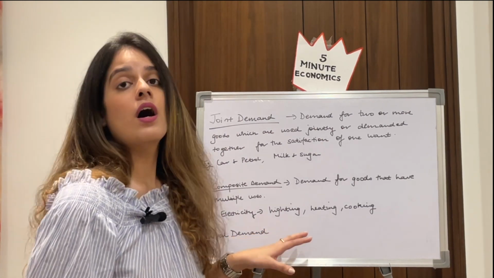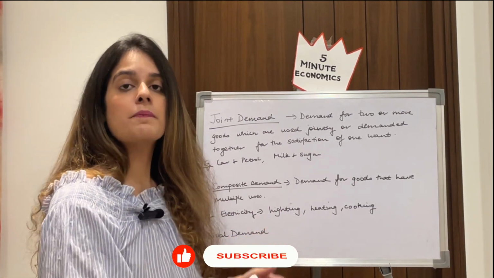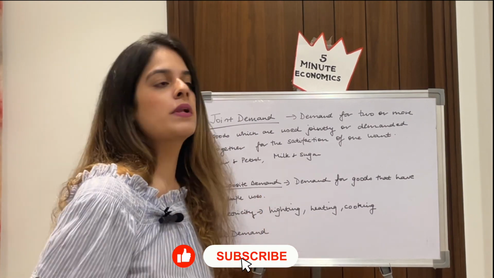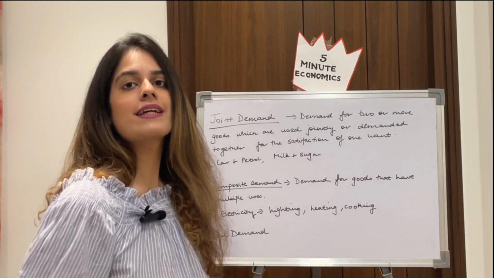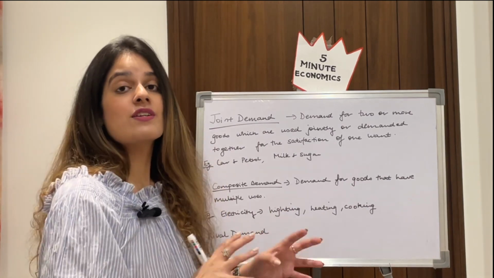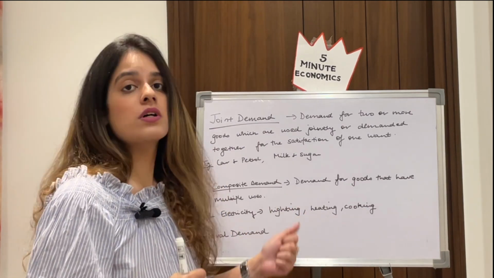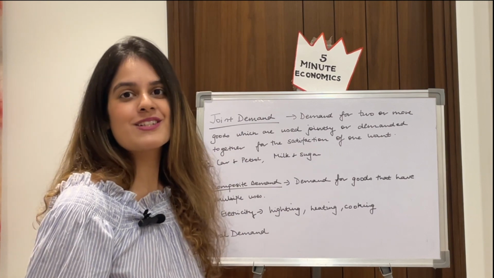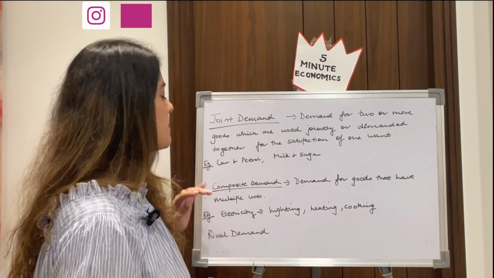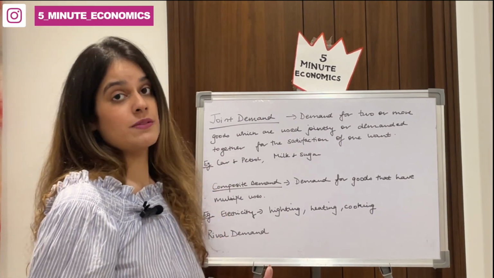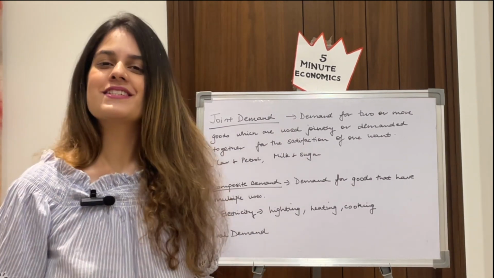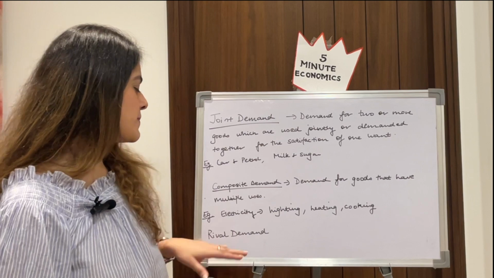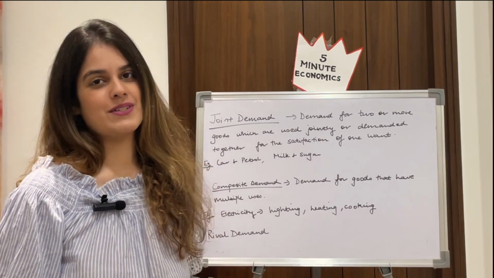It's more, we want to use it more for lighting, and because of that, it is less available for cooking. Maybe because we are using so much for lighting, for cooking it is less available, and there is a rivalry amongst both the things, everyone wants electricity. So that's why composite demand is also known as rival demand. Again, this is not asked very frequently, but extra knowledge is never harmful. So remember that composite demand is also known as rival demand.